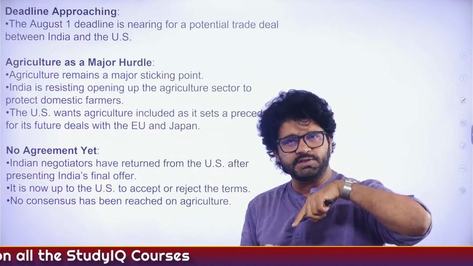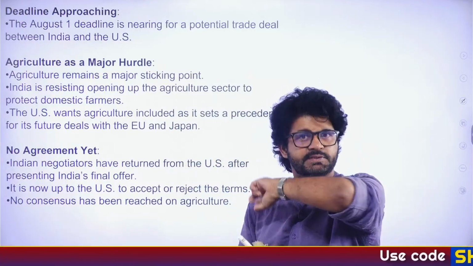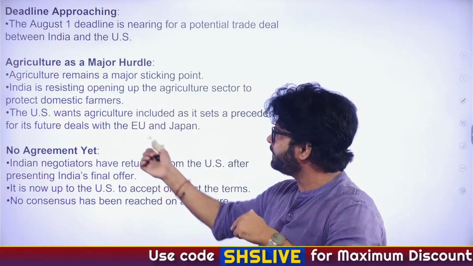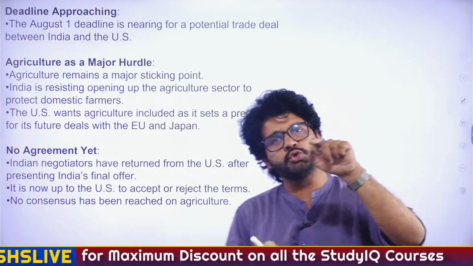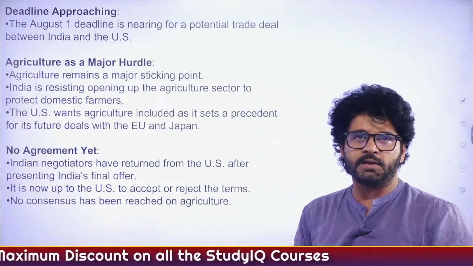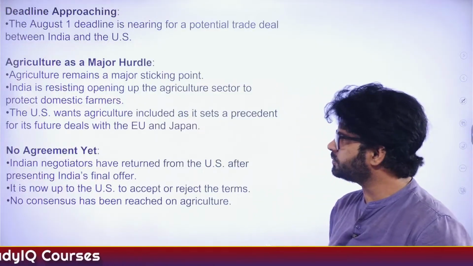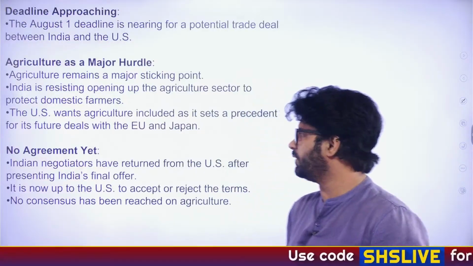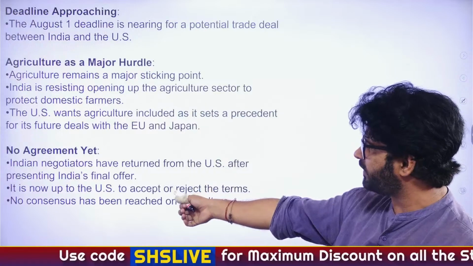US is not having these trade talks only with us, they are also having talks with the EU and Japan. So if India opens its agricultural market, the US can take this as an example and put it in front of the EU and Japan, saying, see, India has opened its agriculture market for us, you do the same. But we don't want to do that, and the US is very persistent that we do that. So let's see where it goes. Ideally we will not be opening our agriculture market, we know it, but let's see. Indian negotiators have returned from the US after presenting India's final offer. It is now up to the US.